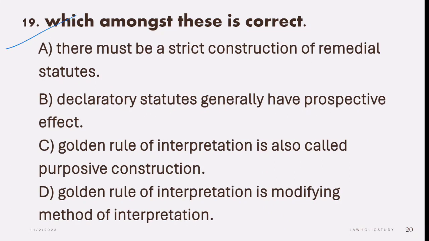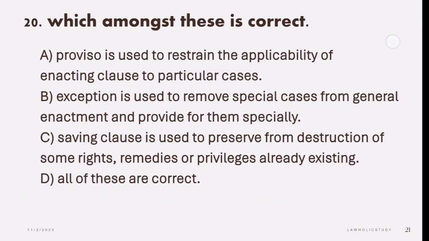So next question is, which amongst these is correct? A says there must be a strict construction of remedial statutes. B says declaratory statutes generally have prospective effect. And C says golden rule of interpretation is also called purposive construction. D says golden rule of interpretation is modifying method of interpretation. Correct option is option D, golden rule of interpretation is modifying method of interpretation.